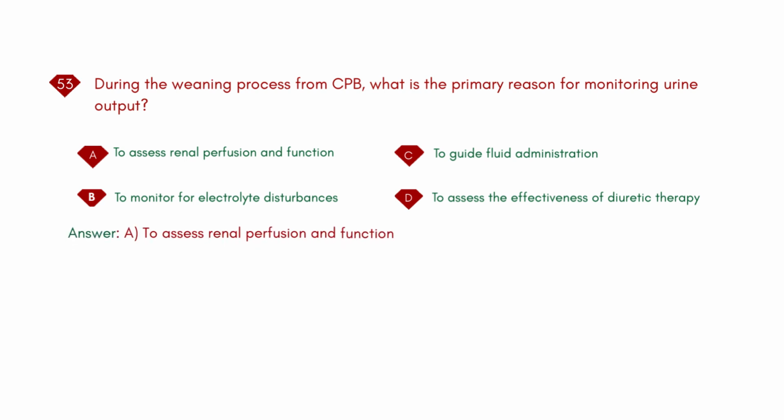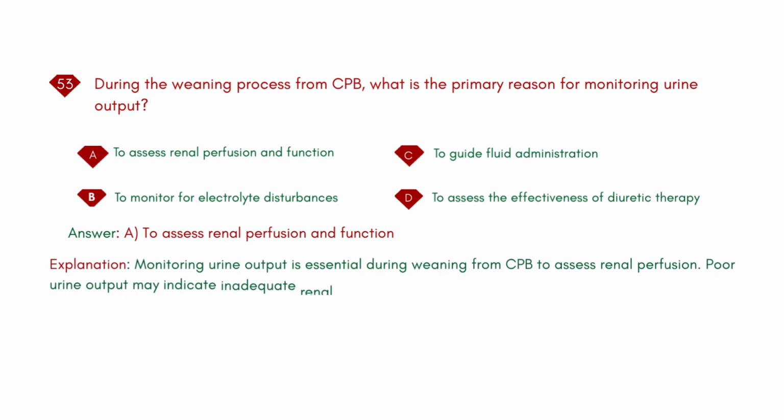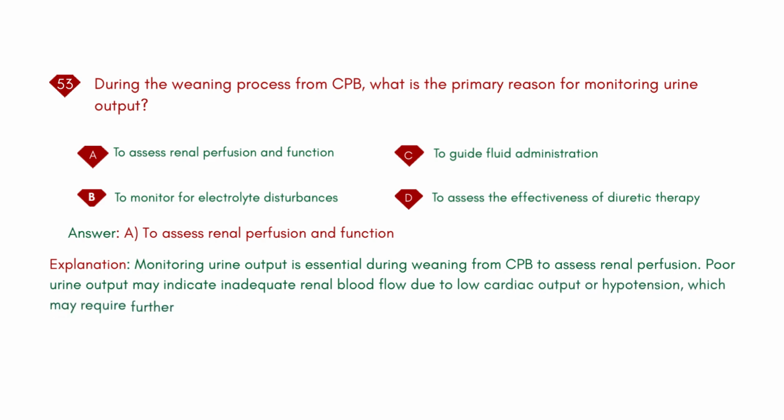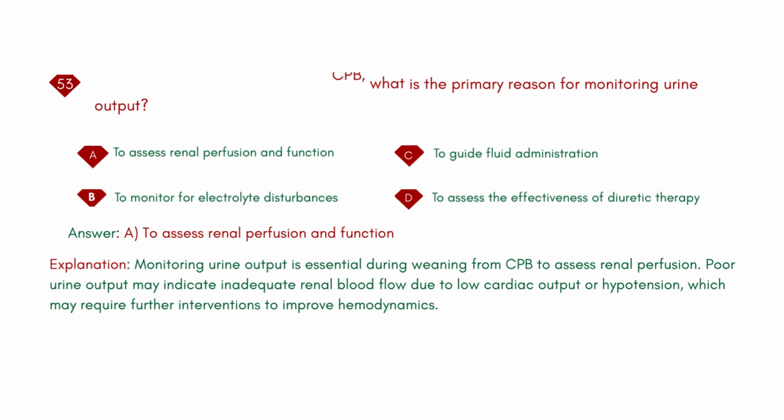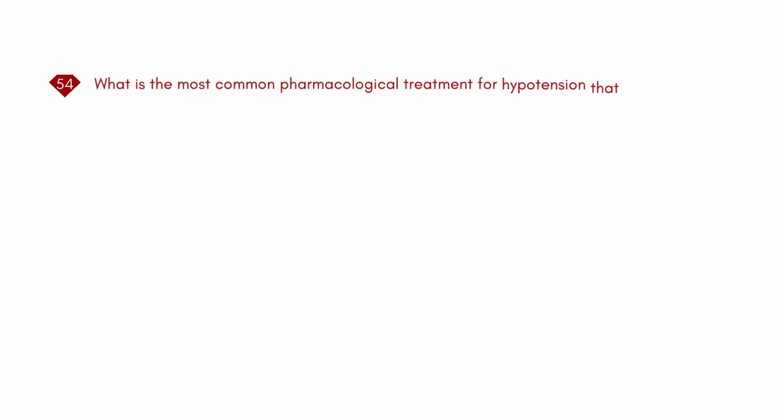Answer: A. To assess renal perfusion and function. Explanation: monitoring urine output is essential during weaning from CPB to assess renal perfusion. Poor urine output may indicate inadequate renal blood flow due to low cardiac output or hypotension, which may require further interventions to improve hemodynamics.